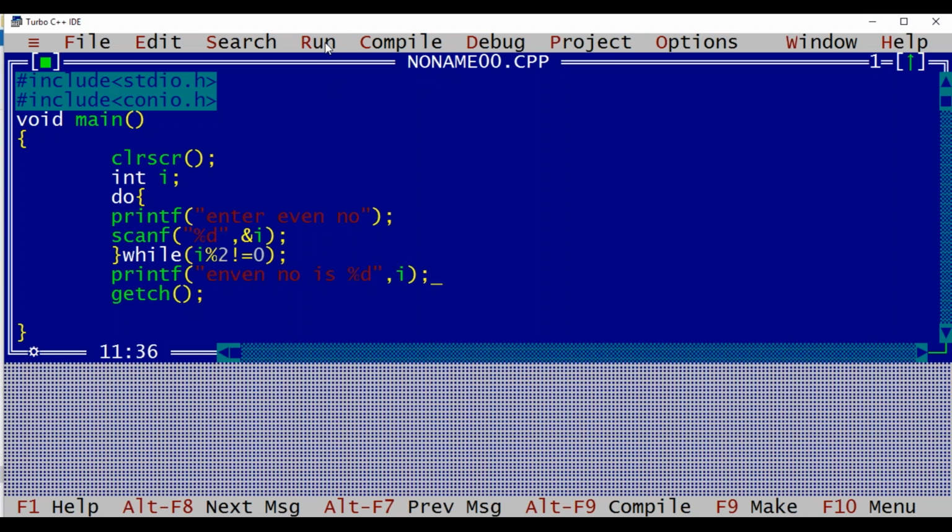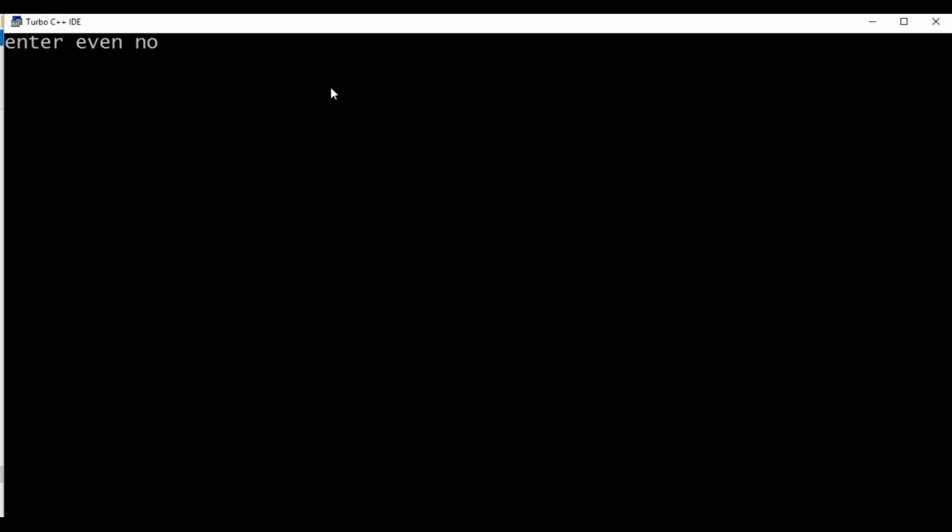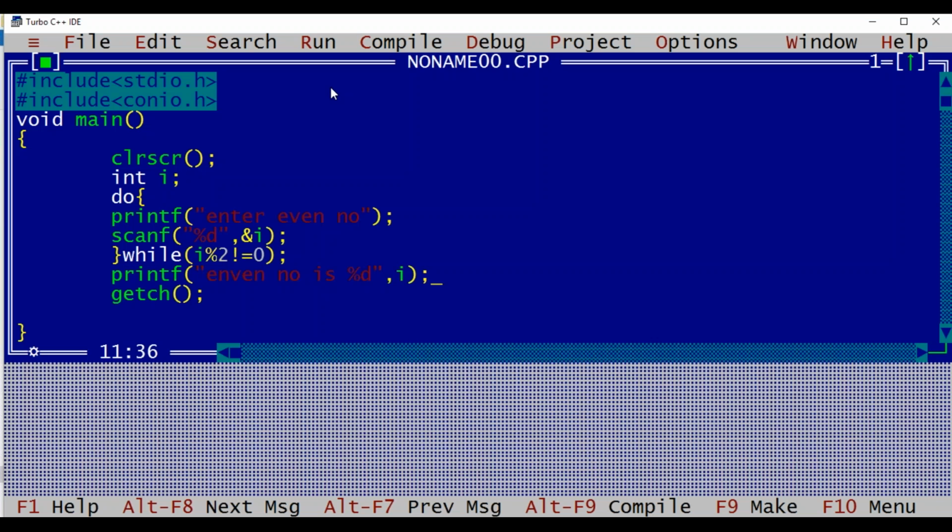Now if I execute this and give some odd number, it will ask again for the number. Again I give an odd number, it will again ask for the number. But as soon as I give an even number, it will come out of the loop and execute: even number is 4. So this way we can make it execute at least once and check the condition at the end.